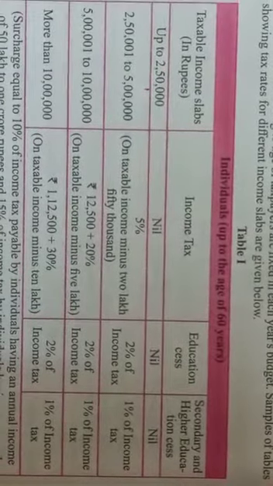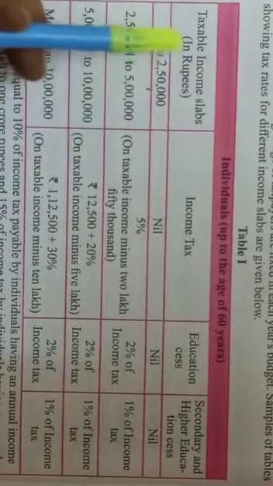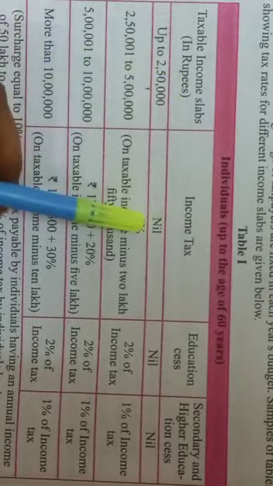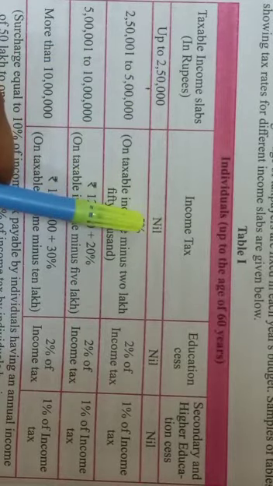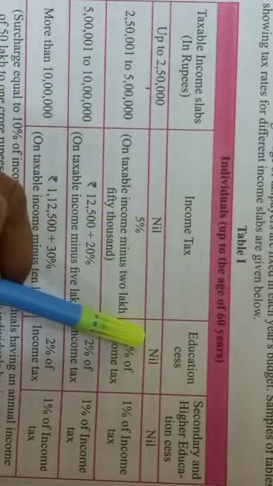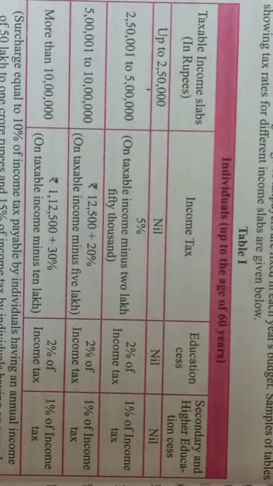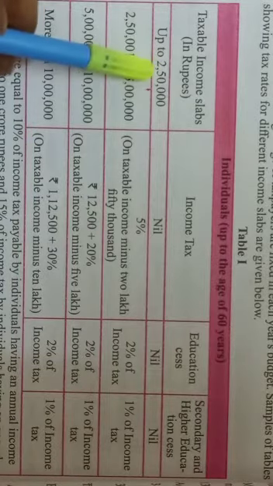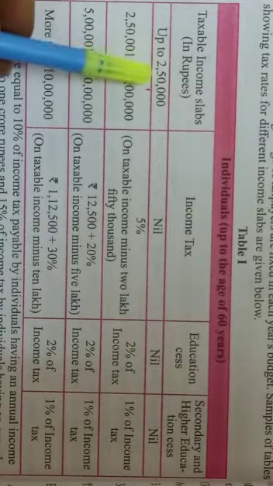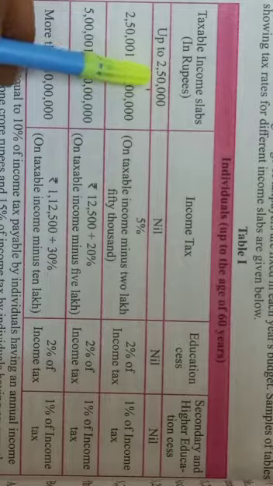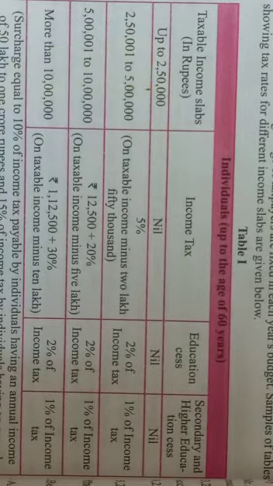So in which slab will it come? See now, taxable income slab up to rupees 2,50,000. Income tax is nil. Education cess nil. Secondary and higher secondary nil. And here for Nikita the taxable income is 2,34,000. So up to rupees 2,50,000 you don't have to pay any income tax. Okay, so for this category, exemption up to 2,50,000 is there. You don't have to pay income tax.